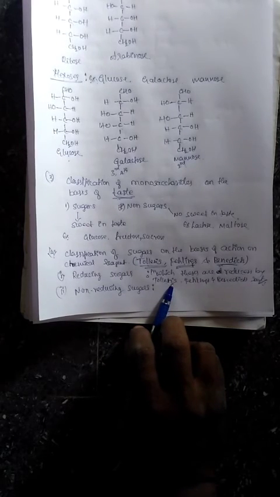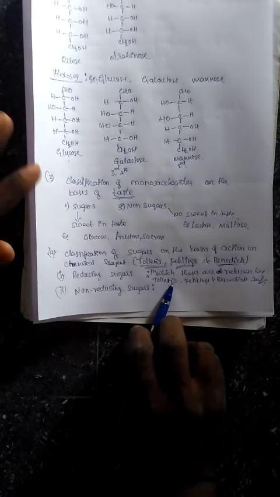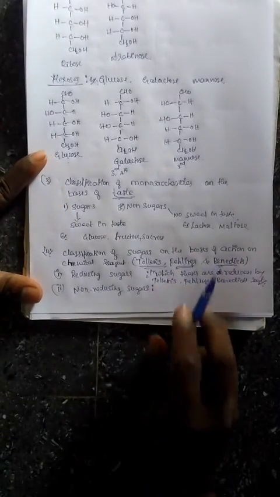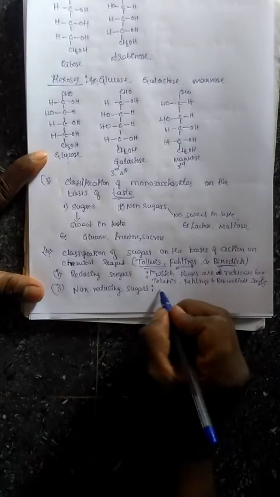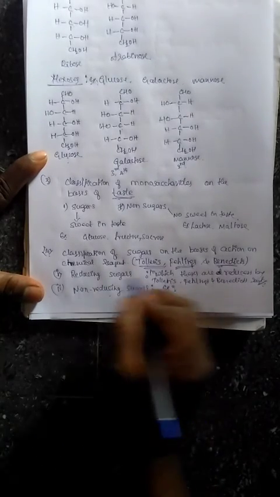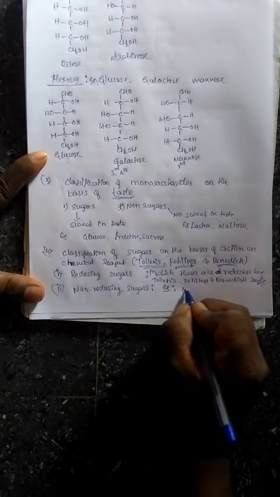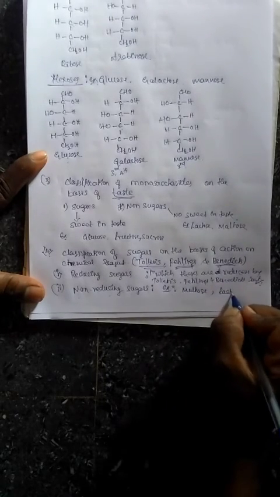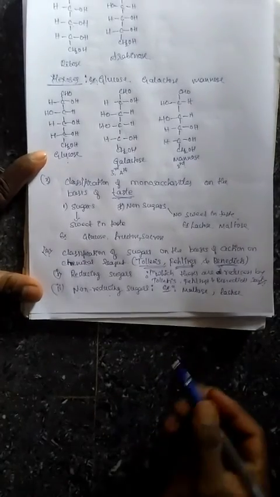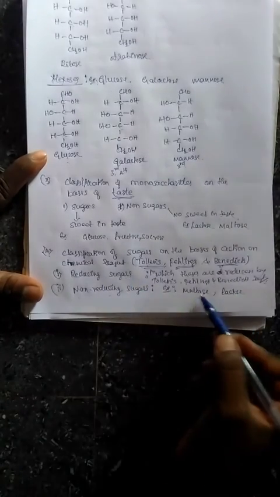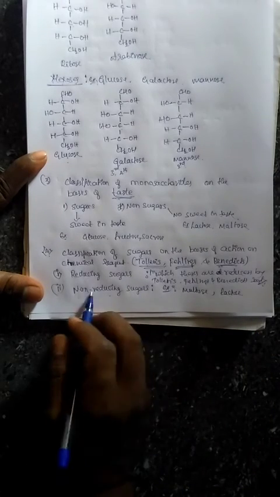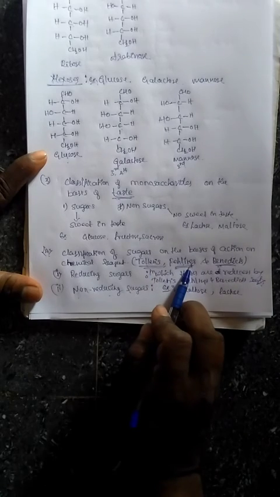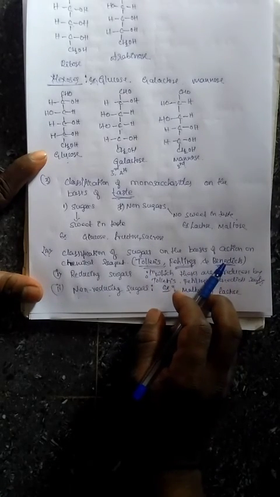Similarly, non-reducing sugars are the sugars which are not reduced by Tollens reagent, Fehling's reagent and Benedict's reagent. Okay, that is the definition for non-reducing sugars. Now examples for reducing sugars are maltose, lactose, etc. Similarly, non-reducing sugars do not react with Tollens reagent, Fehling's reagent and also Benedict's reagent.